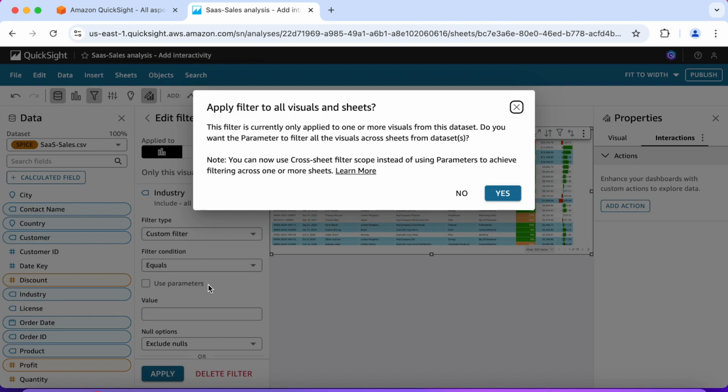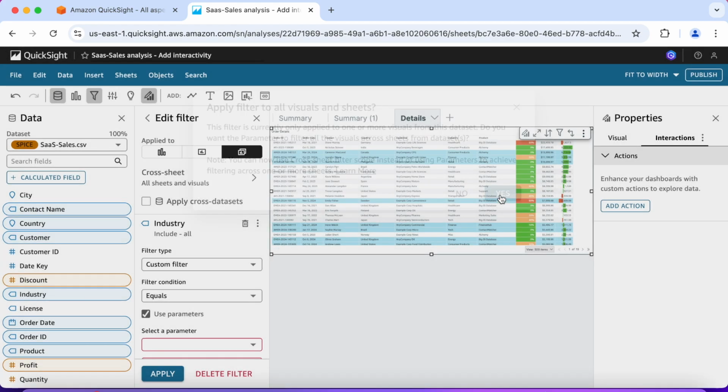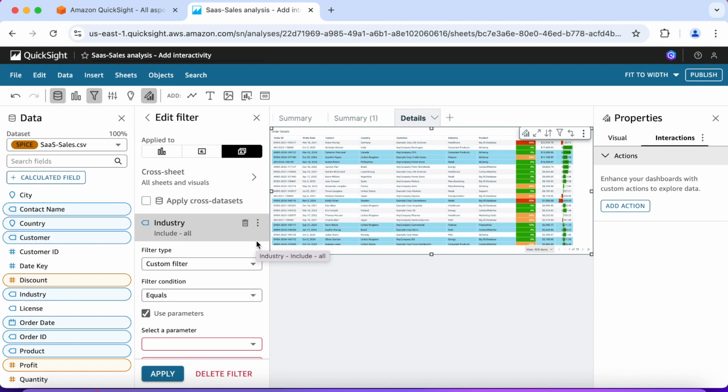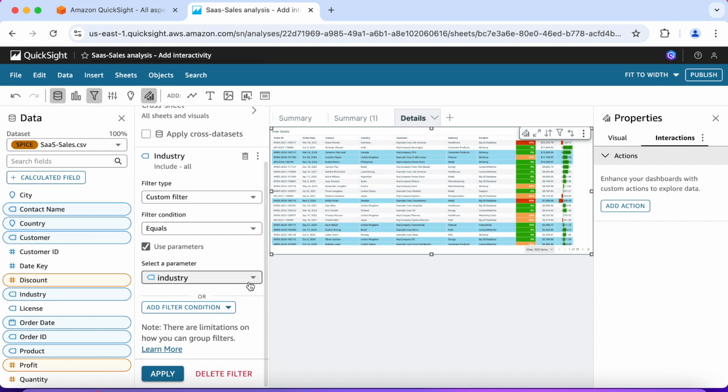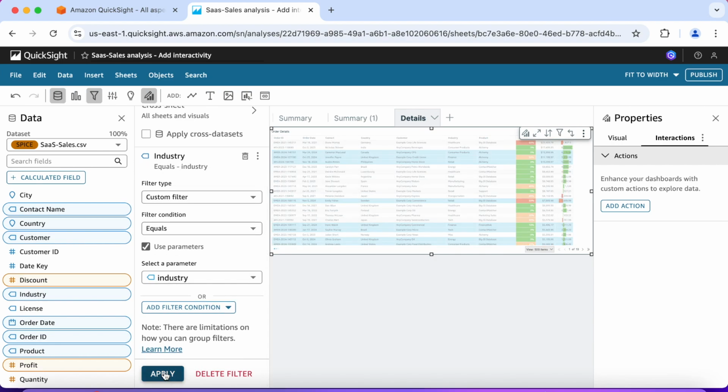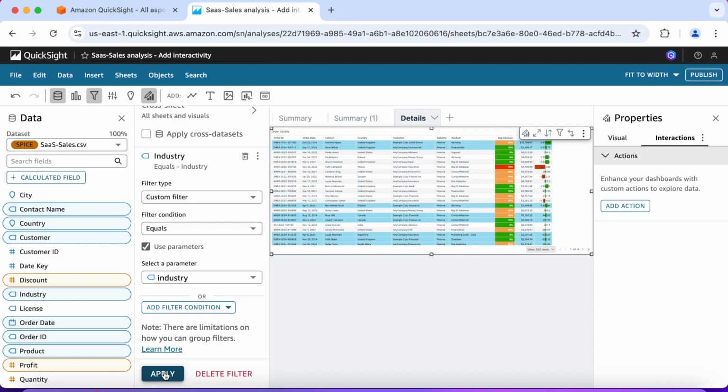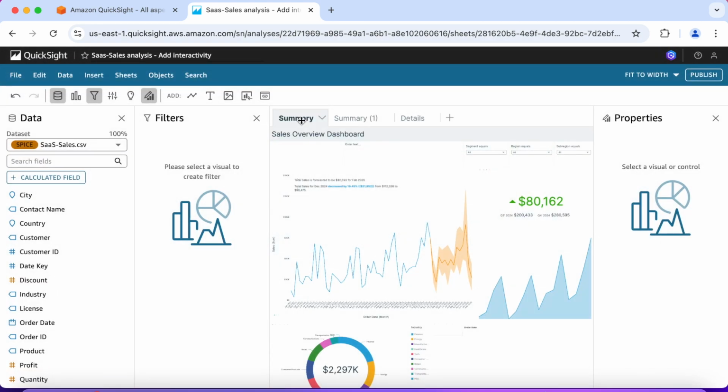Check use parameters. Apply filter to all visuals and sheets. Yes. So that updated the table. Now select the parameter industry. Scroll down and let's click apply. So that updated. Let's go back to summary at the top tab.